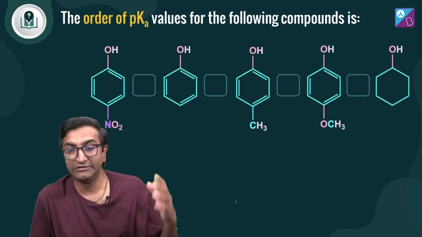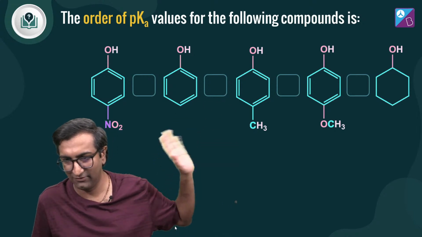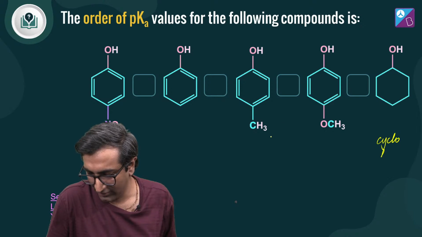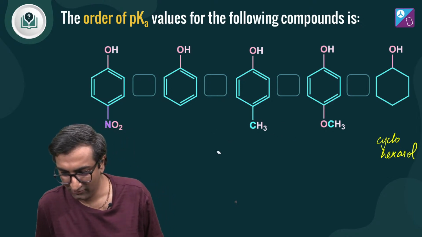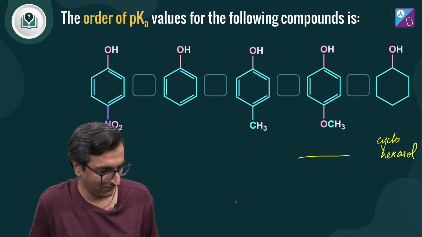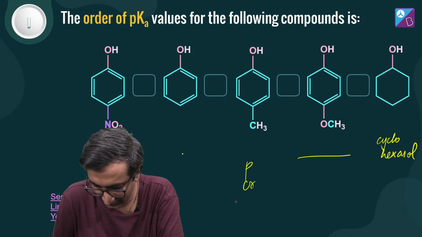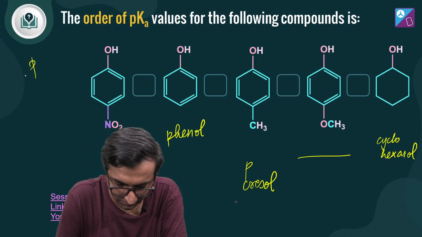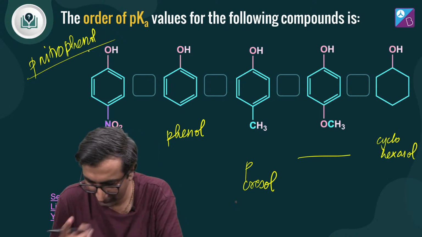Simple one. Now with this question you will finish this. This is like the summary of everything we have done so far. This one question. This is cyclohexanol. Oh, it came. What is this compound called, bro? I can't believe I forgot the name. It happens in life. And this is para-cresol. This is phenol. And this is para-nitrophenol. While I Google the name of this compound, because my memory is so awesome.